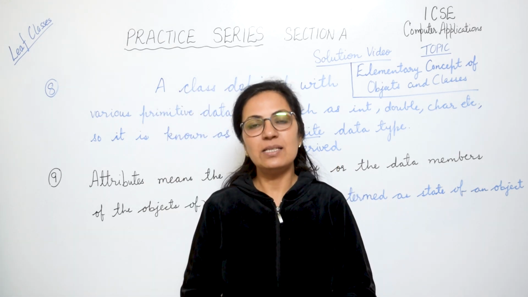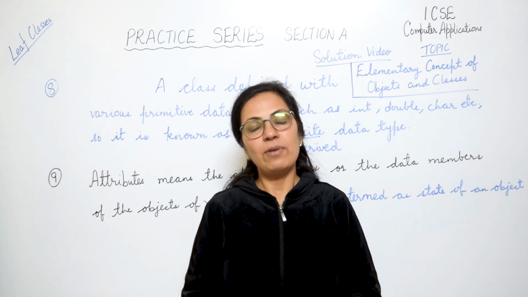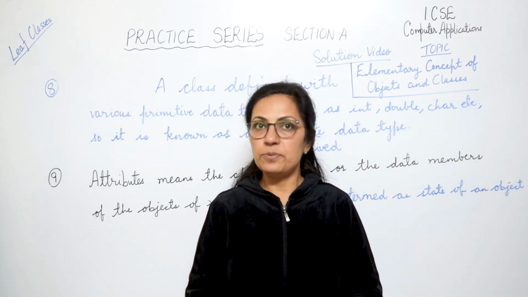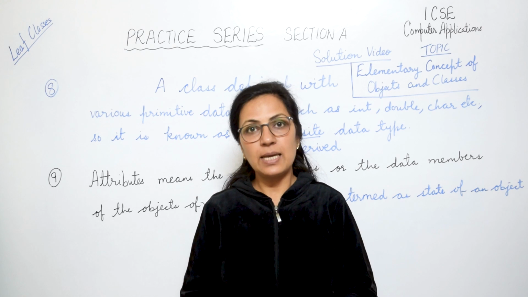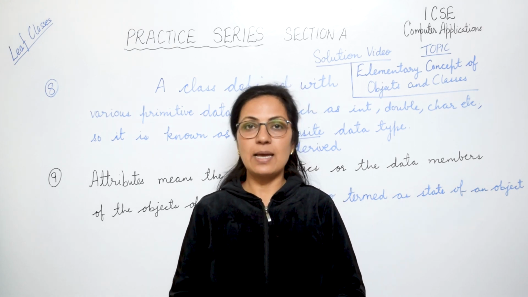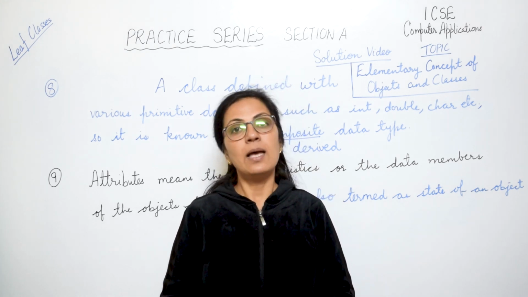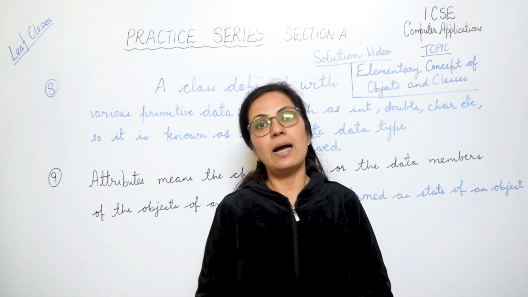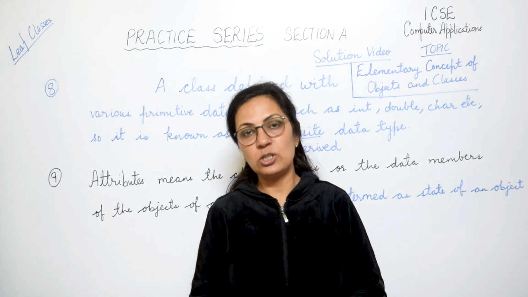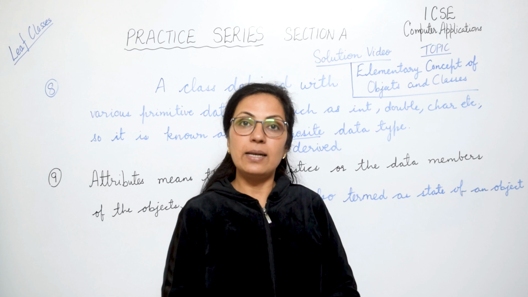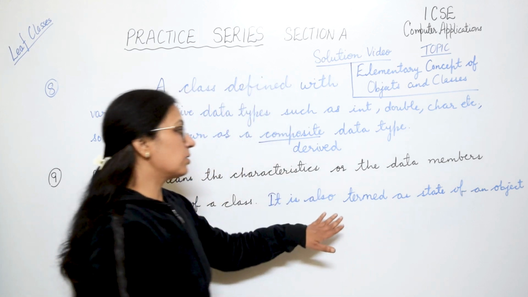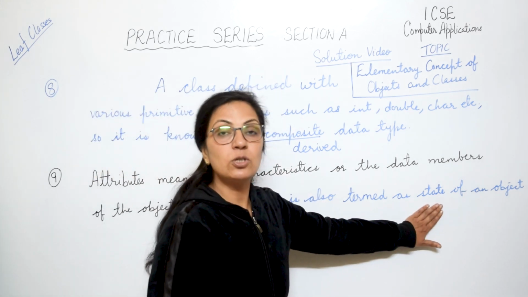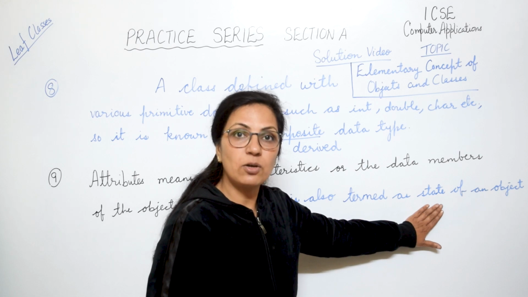Question number 9 is to define attributes. We have already discussed about objects, and objects contain various characteristics and the data members. So these characteristics and data members are only referred to as attributes. And the other name of the attributes is also state. The question can be asked, what do you mean by state of an object?